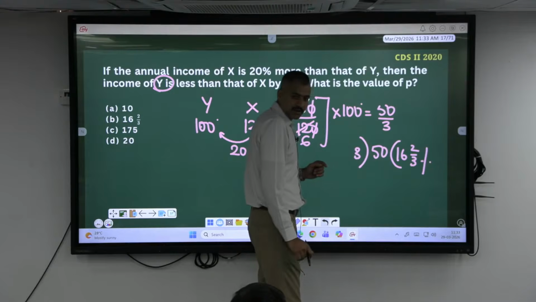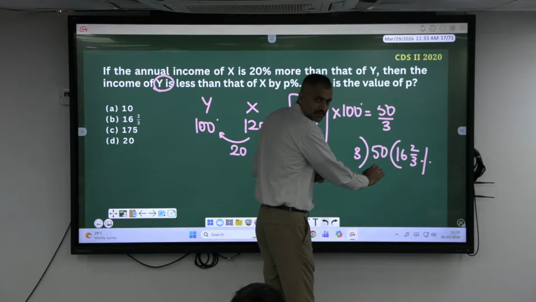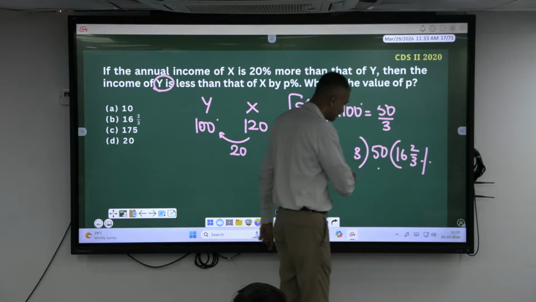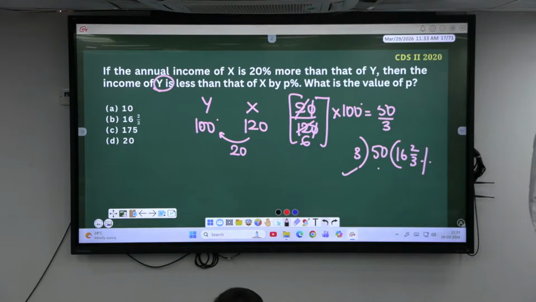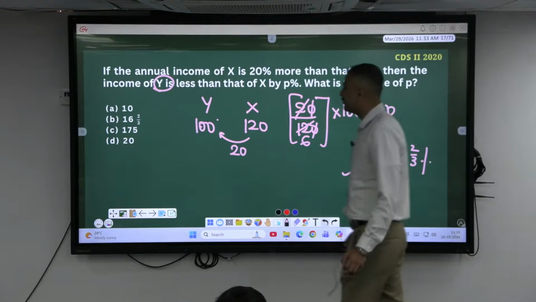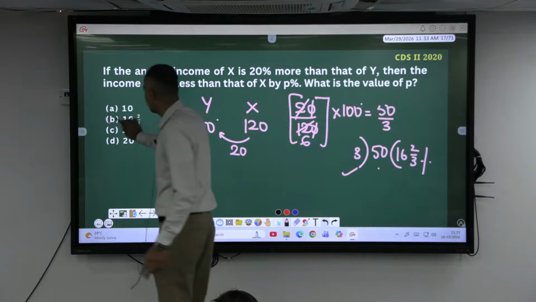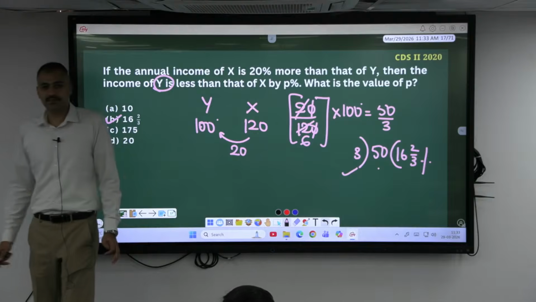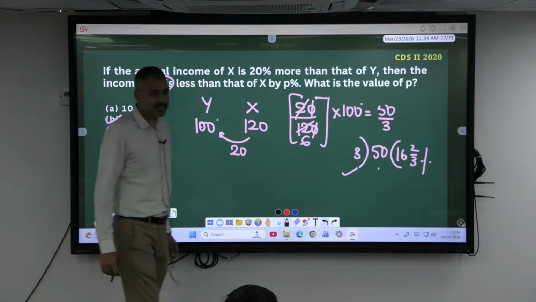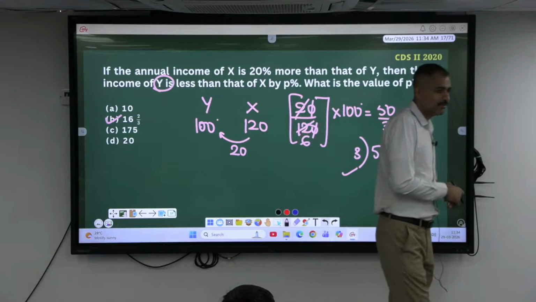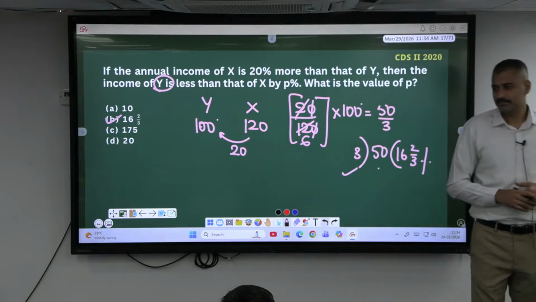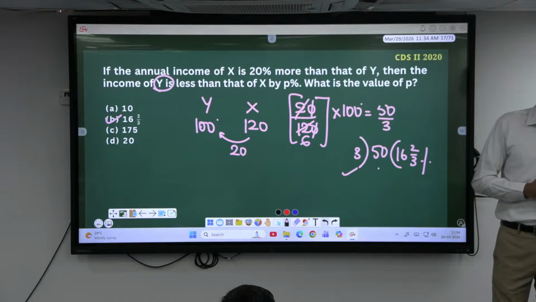Can you do it this way? We have done these things multiple times in the class. 16.2 by 3%. What is 1/6 of 100? 16.2 by 3%. What is 1/8 of 100? What is 1/7 of 100? 14.2 by 7%. What is 1/3 of 100?